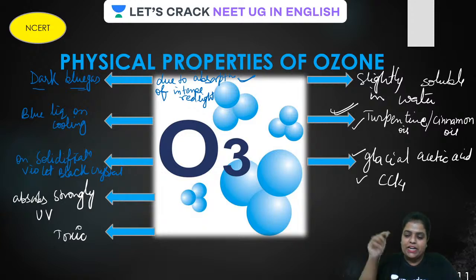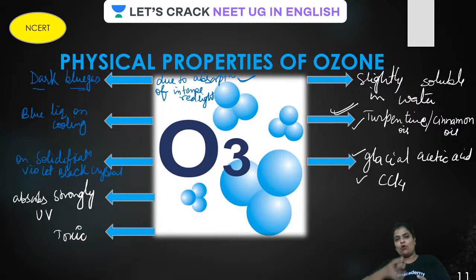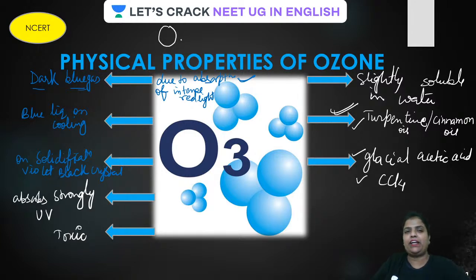And how is it stored? It is stored in turpentine oil basically, because that is very cheap. It should be cheap as well, isn't it? And when you need ozone, it can be easily taken out from turpentine. Therefore it is stored in turpentine. How to recall that ozone is stored in turpentine? How do we write ozone? O3. This T is for turpentine.